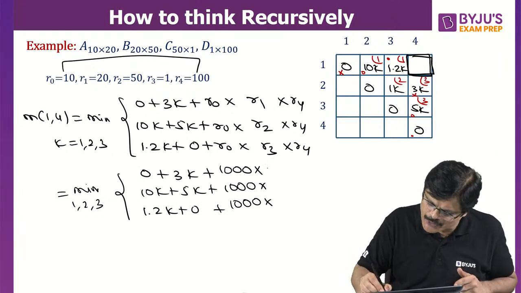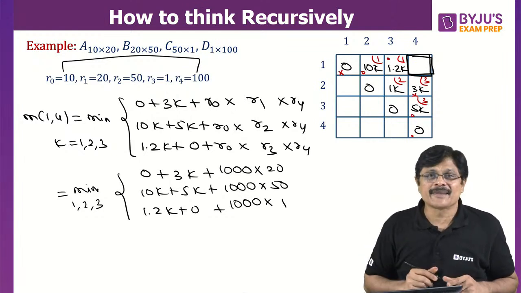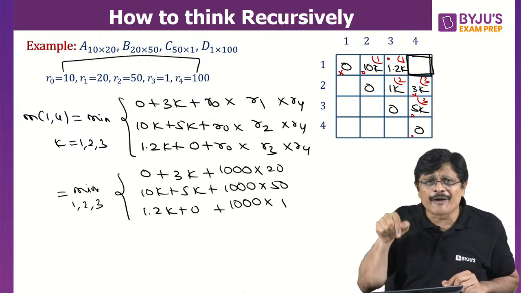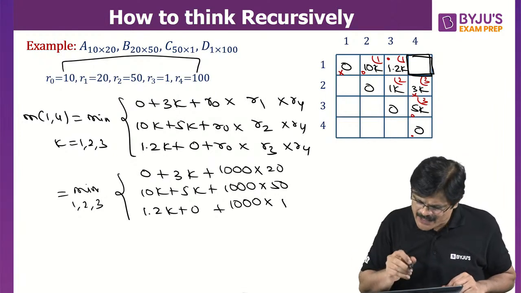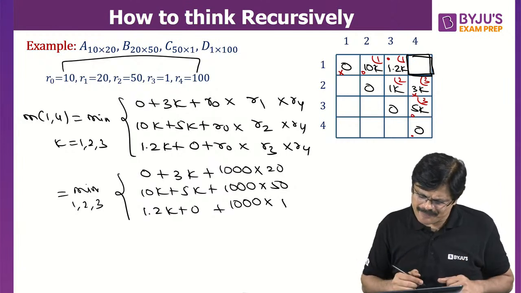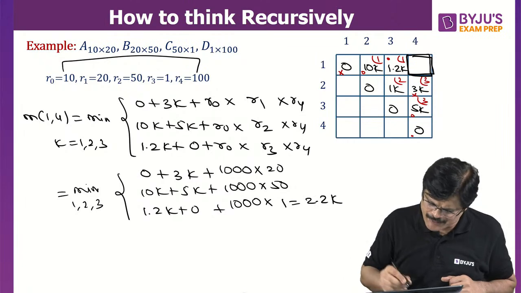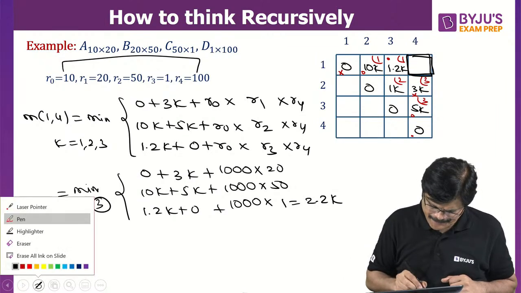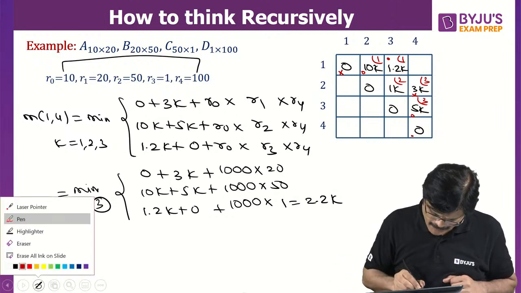First case, R1 is what? 20. Second case, R2 is what? 50. Third case, R3 is what? 1. Don't solve all of them. We just need to find the minimum fellow. You just identify which one gives you the minimum. Which one gives you minimum? The last fellow will give you the minimum. That is 2.2k. And for what value of k? 3. That's it. 2.2k is the answer.